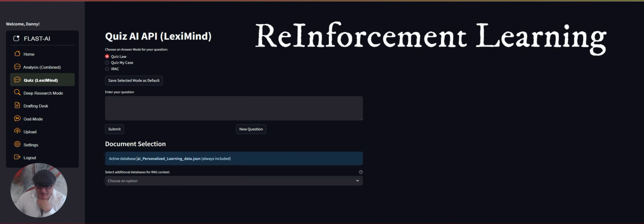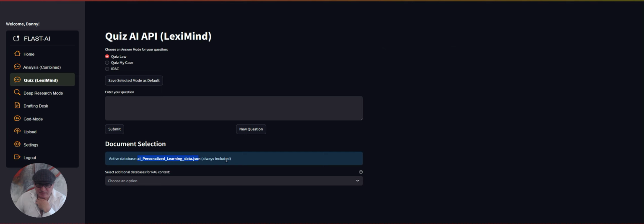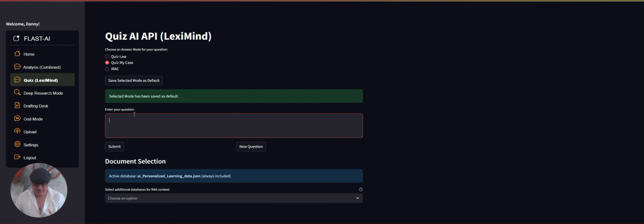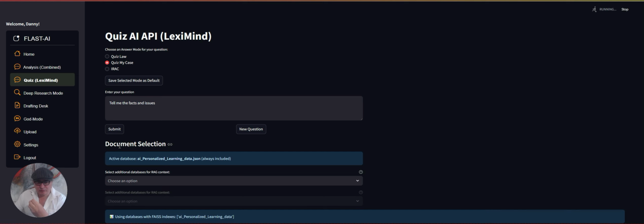If we have the AI personalized learning data as the active database, this is your learning database. If I quiz that database now, and I ask it, tell me the facts and issues, just to show you what it is able to retrieve.